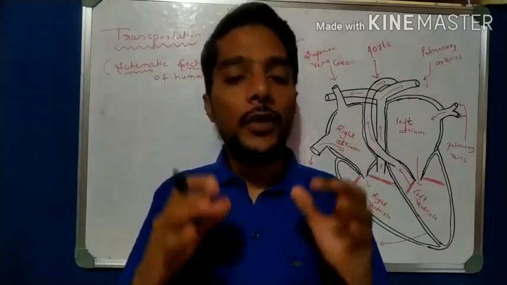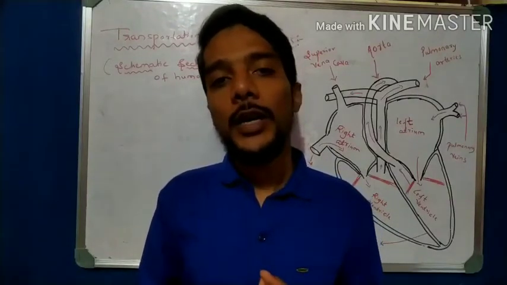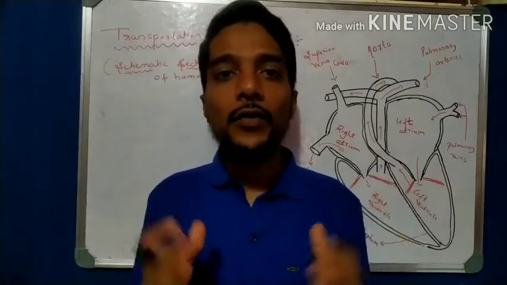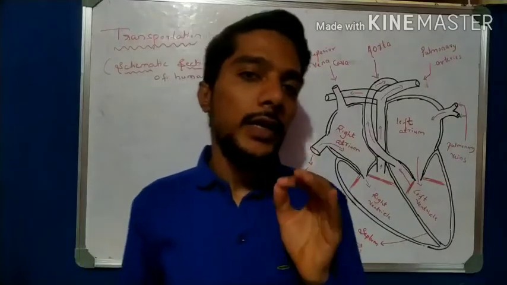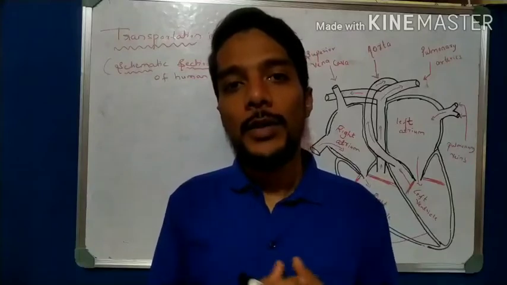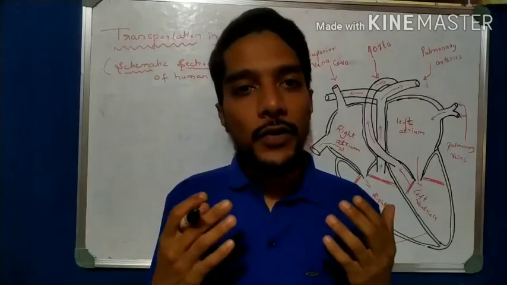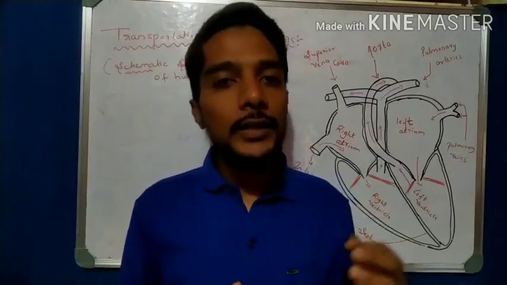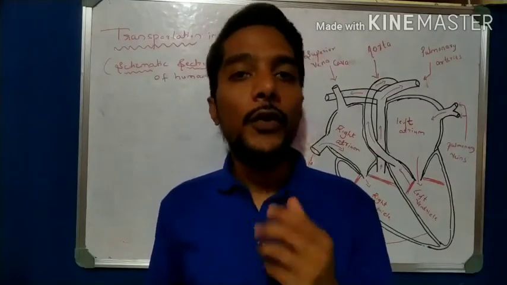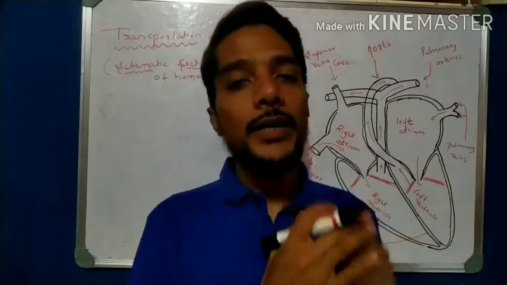If we discuss the human transportation system, it consists of three major parts. One part is a connective fluid, that is blood. In the 9th class we studied different types of tissues: epithelial tissue, cardiac muscles, connective tissue, smooth muscles. Now in this chapter we take one tissue, that is connective tissue. The connective tissue that is fluid we call blood, which is the main part of the transportation system.